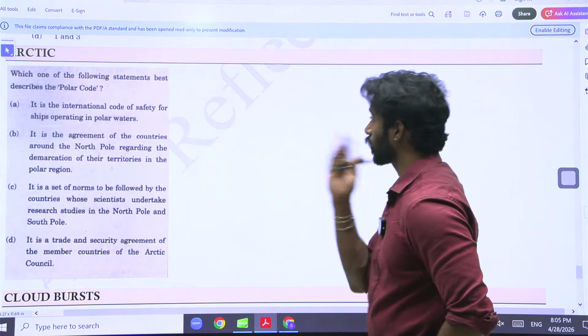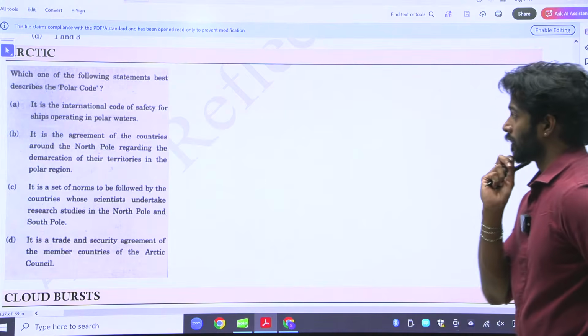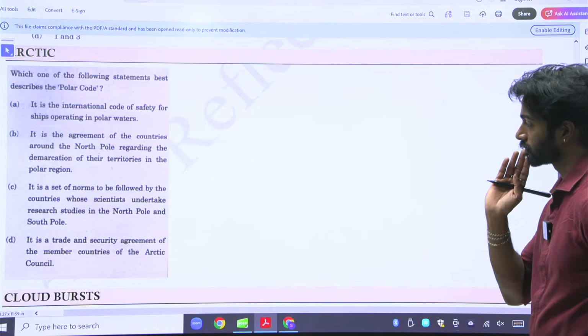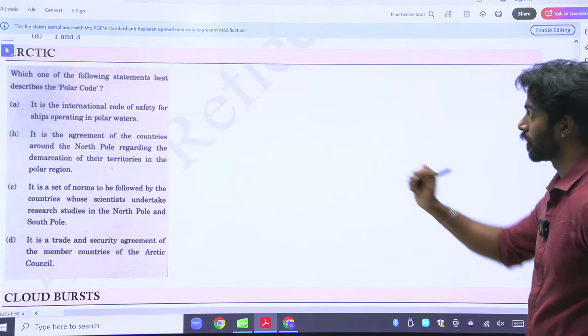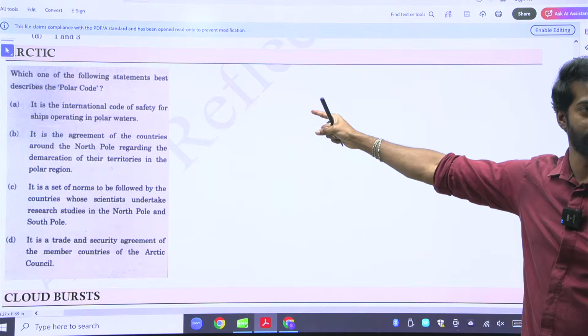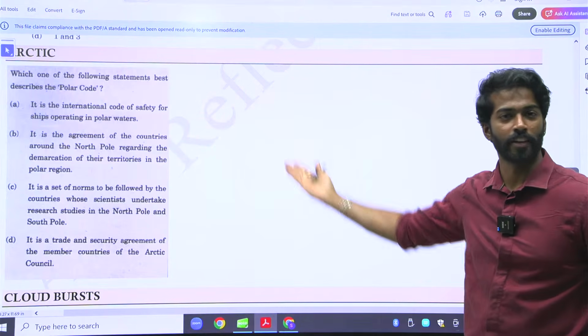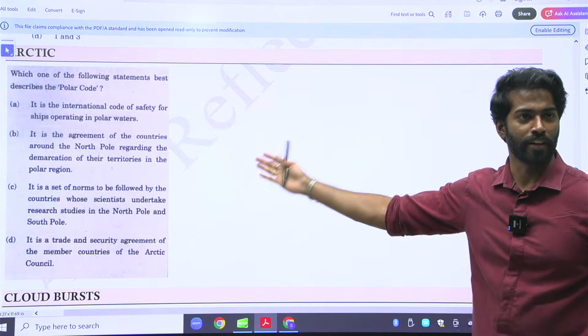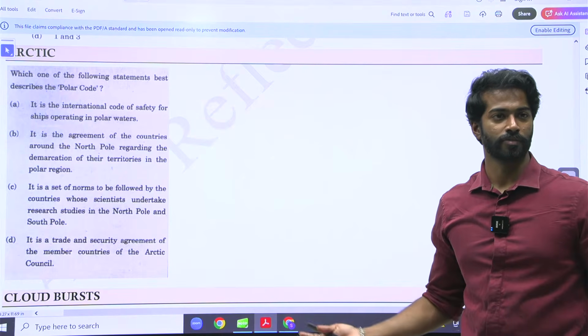Look at all the statements. It is the agreement of countries. It is the set of norms. It is the trade security and agreement. Only one option says code. That is the answer. That is the hint given by UPSC.